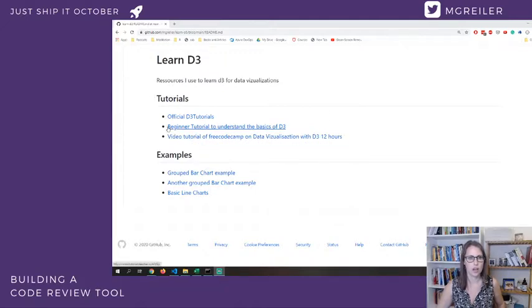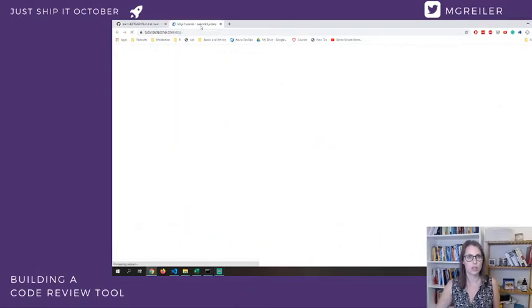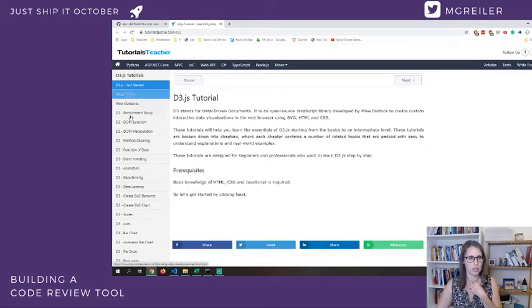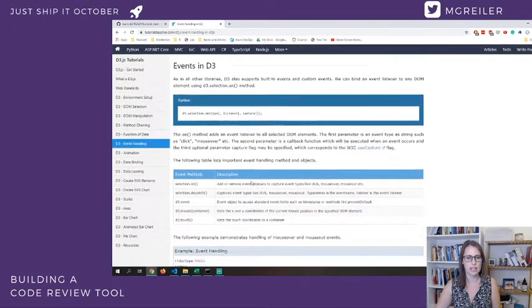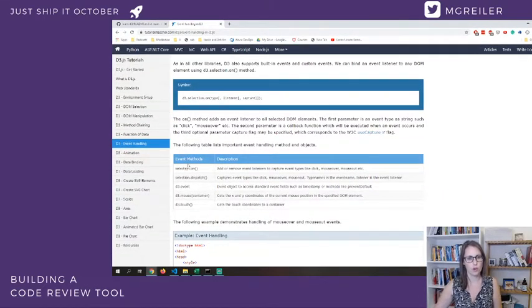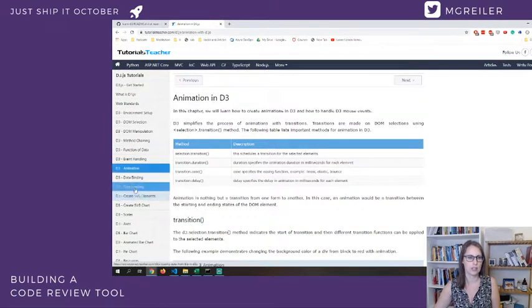Today I looked at this beginner tutorial, and this was really cool. I'm not completely through it, but almost. It's very, very basic, but I think the way that it's structured is very nice. It's not overwhelming. So you go, for example, to method chaining. It explains what method chaining is and how it works, and then what happens with this event. And you have a very short overview of the most important events, which I found really useful, because it's not everything and it's not bound to an example, but it gives you an overview of how things work, animation as well, right?